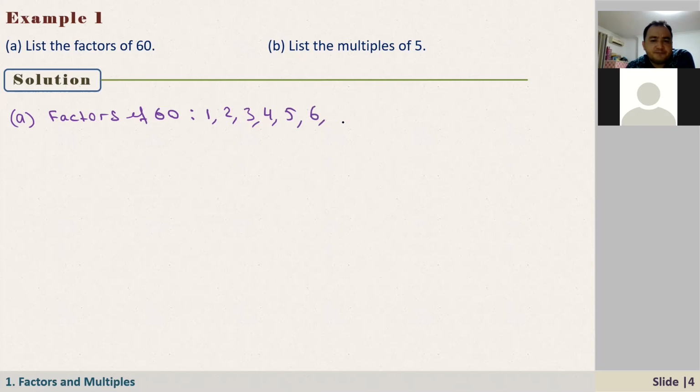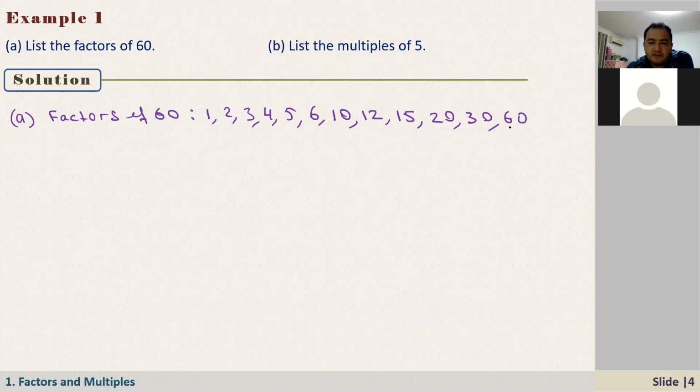Okay, continue. 10, very good, and 12. Okay, it also divides, right? And how about 15? Yes, and 20 and 30, and I think that's it.